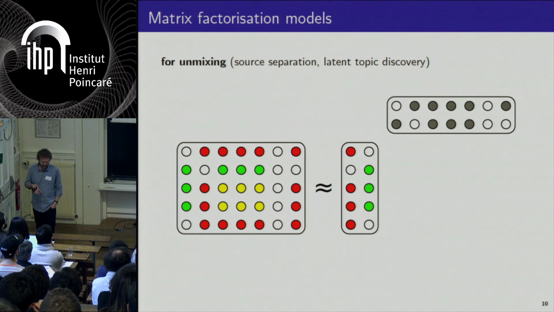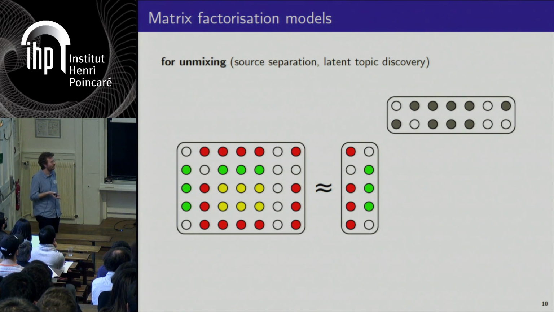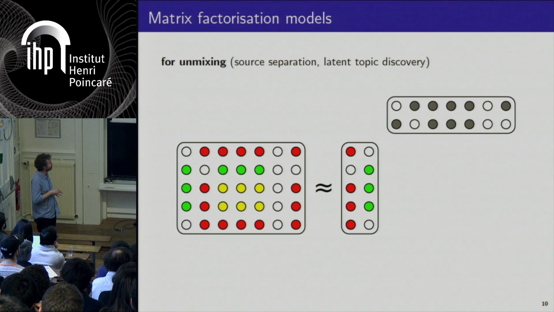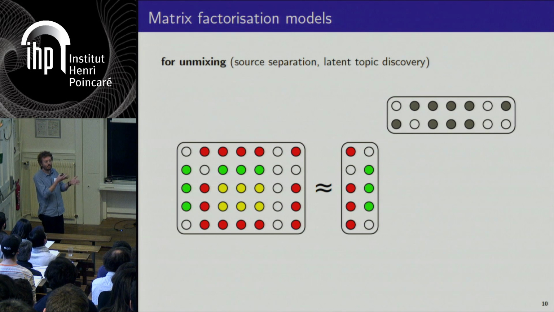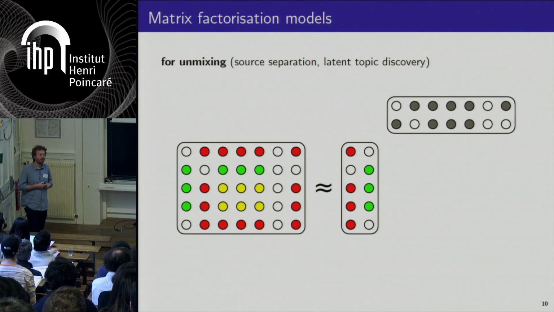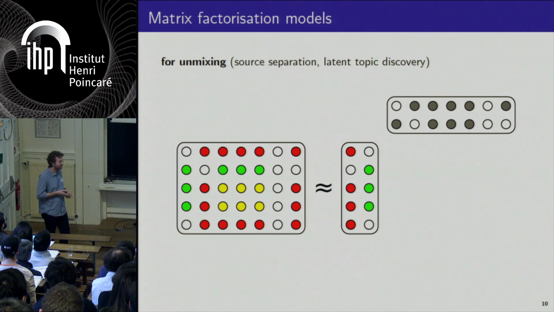Another setting, which is very close to compression, is unmixing. And in the applications of this talk, we will look at this particular application. In that case, you really want to find some meaning in the factorization.